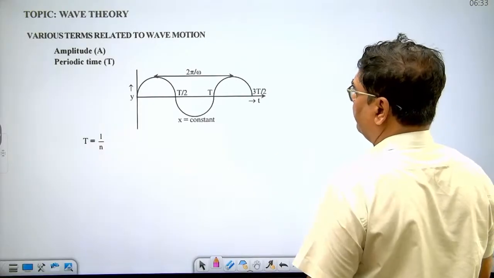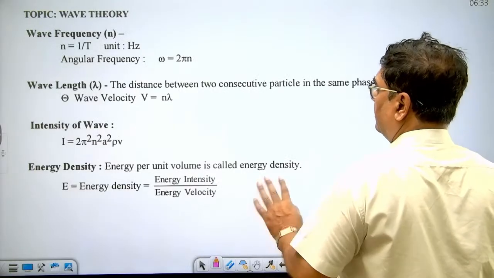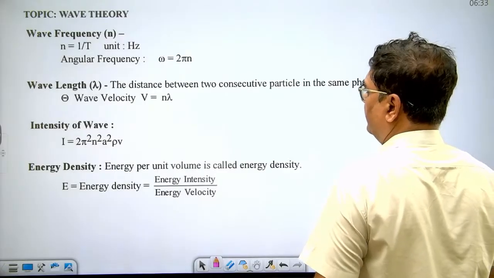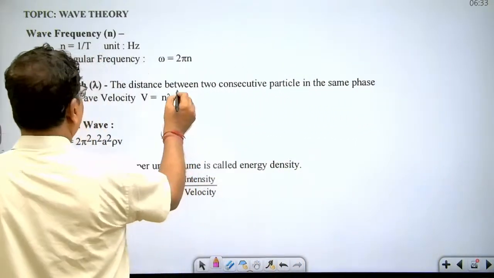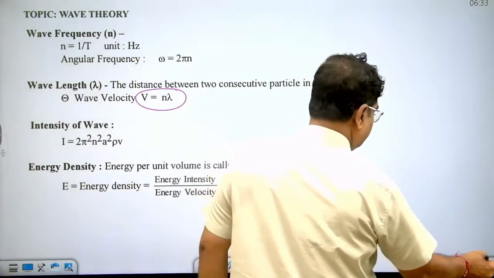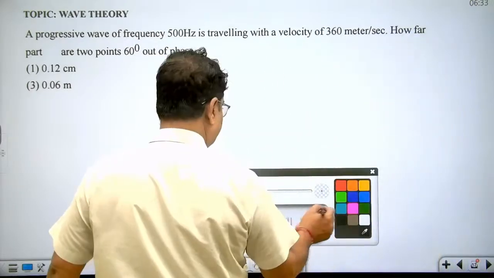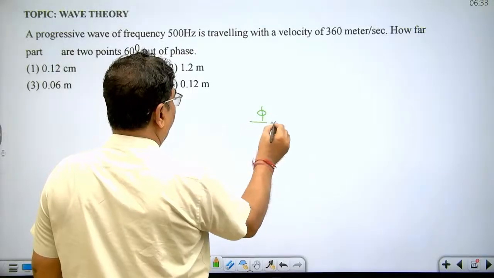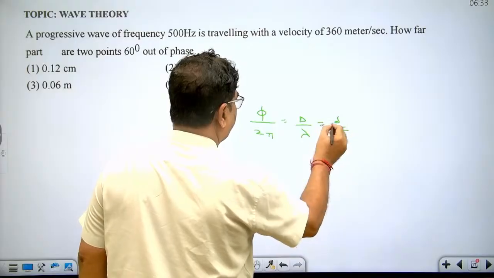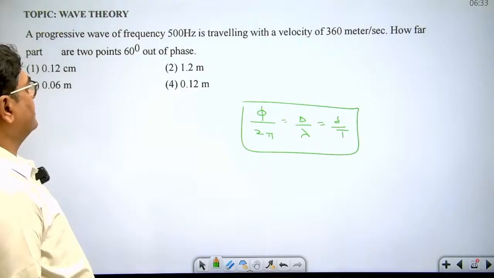Now, dear student, in this graph, A is amplitude and T is the time period. Time period equal to 1 upon n. Wavelength is the distance between two consecutive particles in same phase. Okay. And wave velocity that we have shown, wave velocity is n lambda. Now, dear student, let's see one relation: phase difference, path difference and time difference. This is the relation to convert. Phase difference upon 2 pi equal to path difference upon lambda equal to time difference upon T.